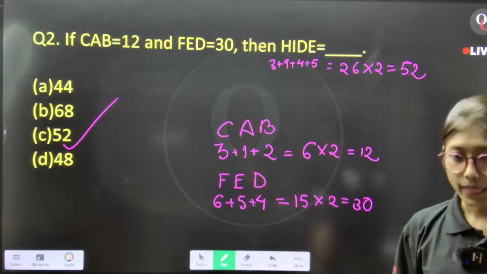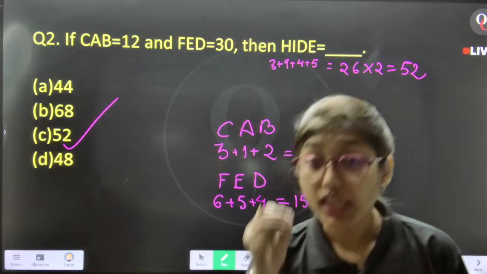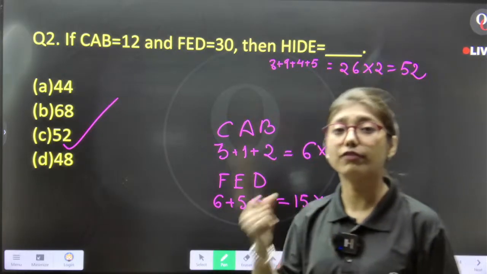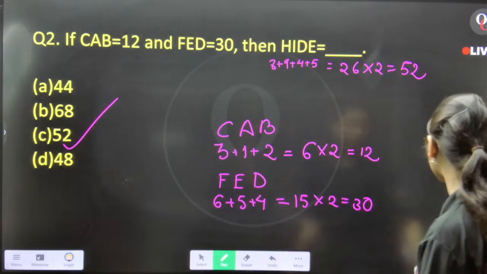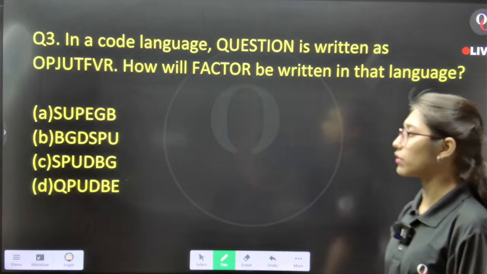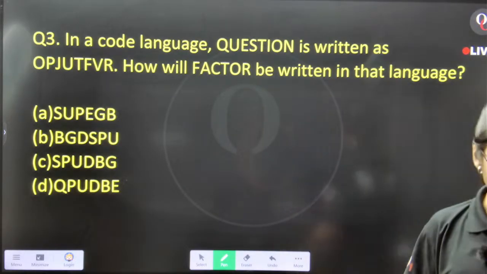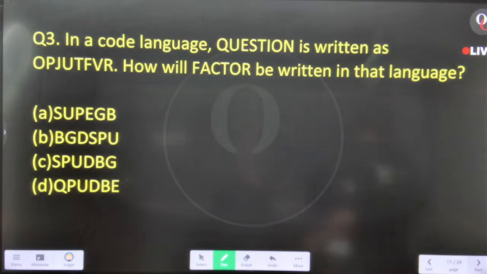Is it okay? Look, if the questions are easy, you need to answer me very fast. Next, solve this question. Question number 3. From now onwards, I will not give much time. For 1 minute, we will solve one question. Okay? Question number 3.